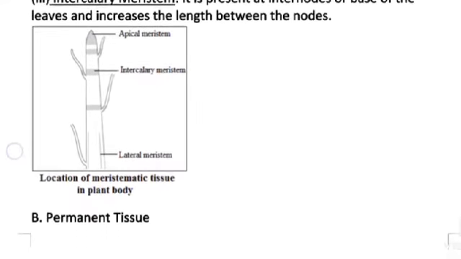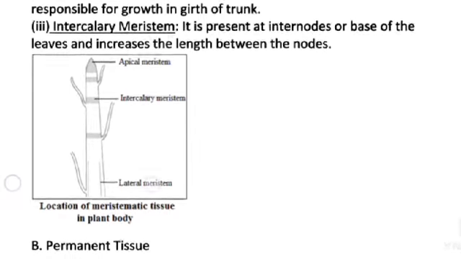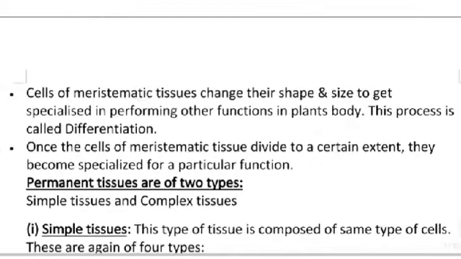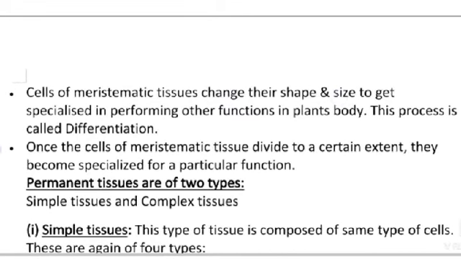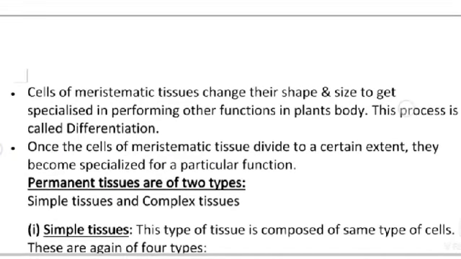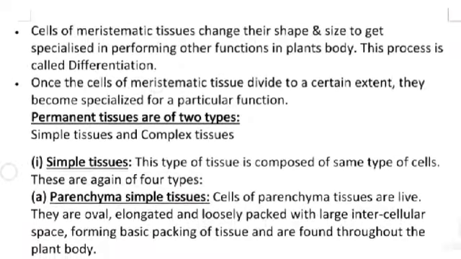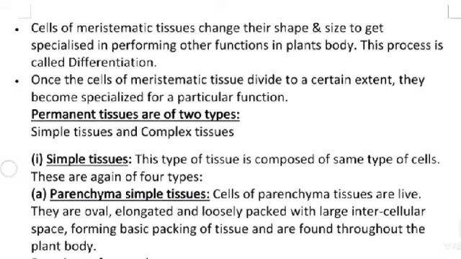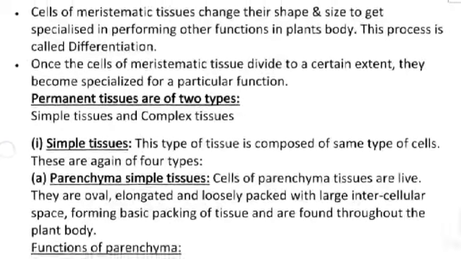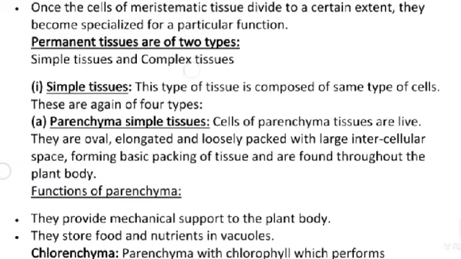Location of the meristematic tissues in the plant body: the apical region, the intercalary region and the lateral region. Permanent tissues: cells of meristematic tissues change their shape and size to become specialized and perform other functions in the plant body. This process is called differentiation. Once the cells of meristematic tissue divide to a certain extent, they become specialized for a particular function. Permanent tissues are of two types, simple and complex tissues.